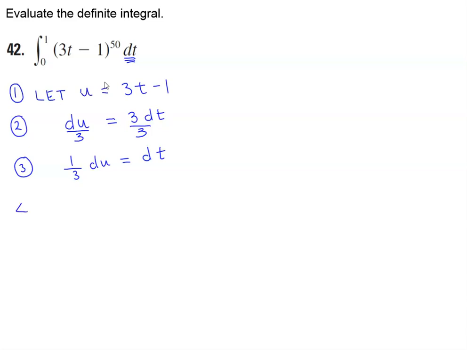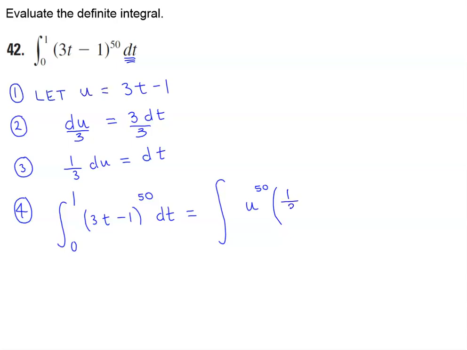Okay, so now let's go ahead and rewrite the original question. So we have a lower bound of 0 and upper bound of 1. This is 3t minus 1 to the 50th power times dt. Now we're going to put in our substitution. So we know that 3t minus 1 is equal to u to the 50th power. And then we're going to multiply it by dt, which again we solved in step number 3 is 1/3 du.